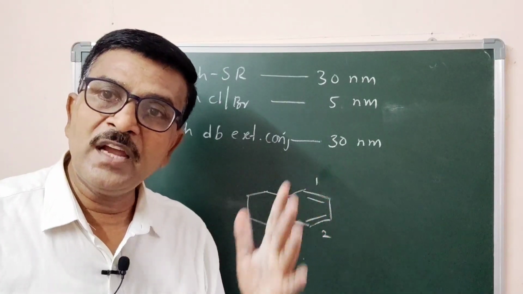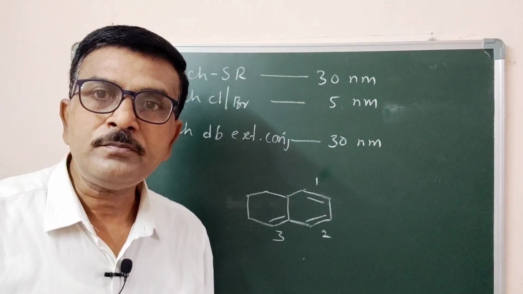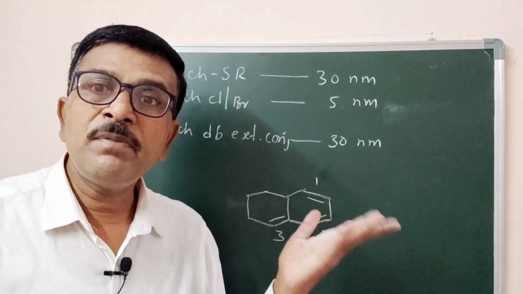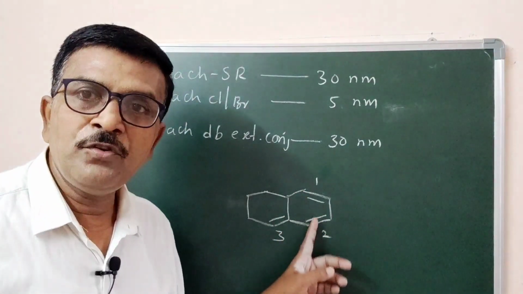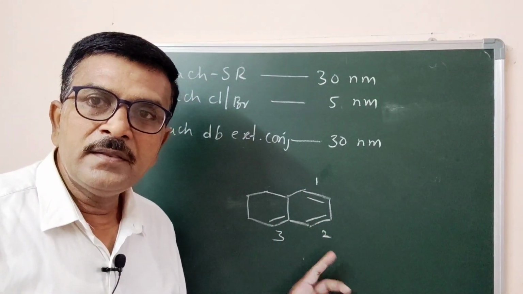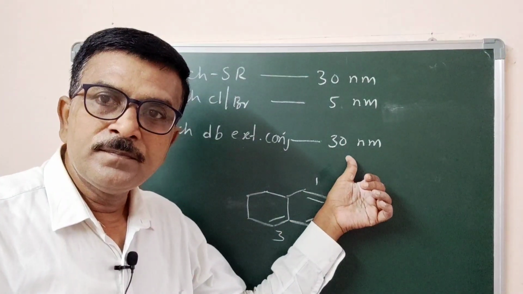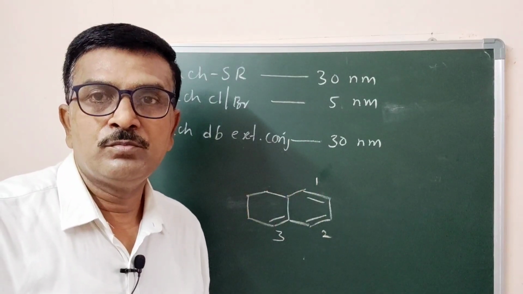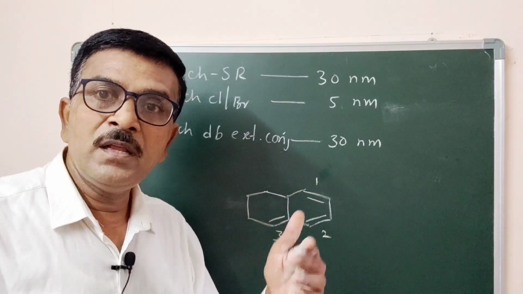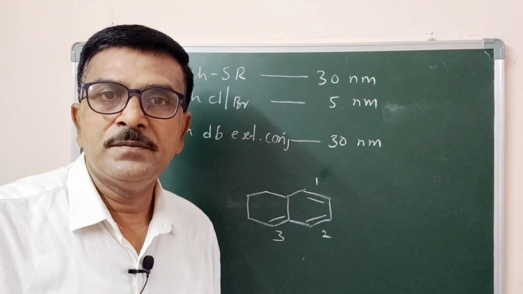If there are two extra double bonds in addition to the diene system, it contributes 30 plus 30. So we should fix the basic unit and then add the double bond effect of 30 nanometer. It is affected only when it is conjugated with the first two. If the third double bond is isolated from the first two conjugated double bonds, there is no effect.